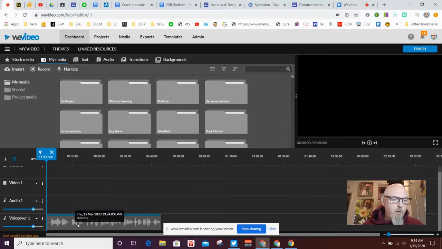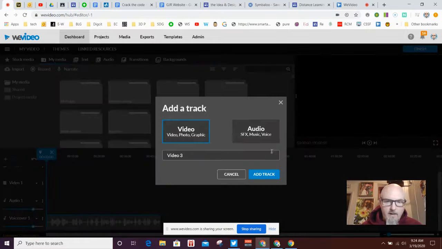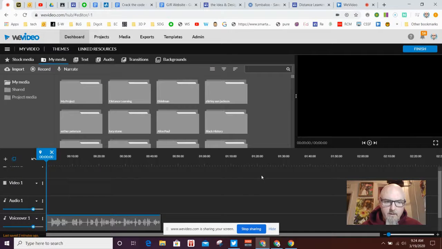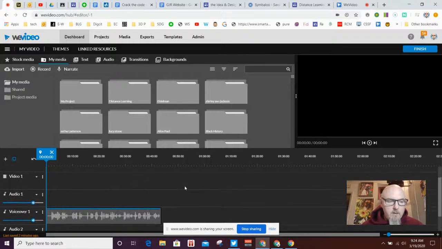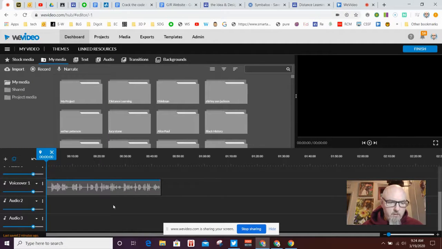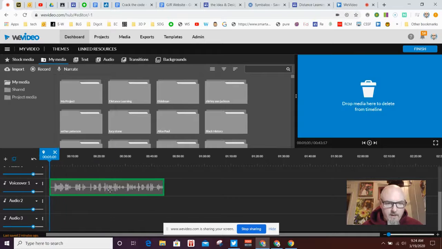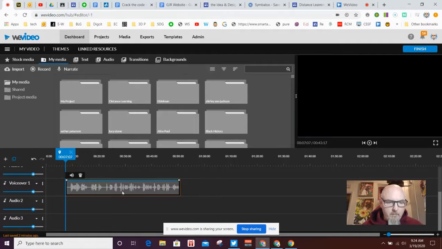Now, when I'm recording a story and I'm adding audio in, whether it's a podcast or a story, I like to have more than one audio track so that I can add sound effects and layer them over top of each other. So what I'm going to do is I'm going to click the plus sign and add another audio track. And then I'm actually going to add a third audio track. So I have audio 1, my voiceover, audio 2, and audio 3. I'm going to move my voiceover down a little bit because I want to add some music before.